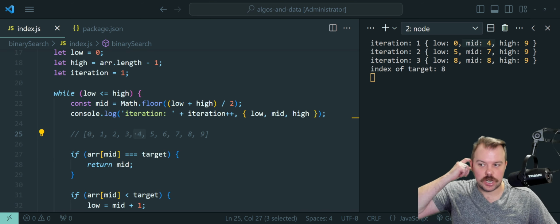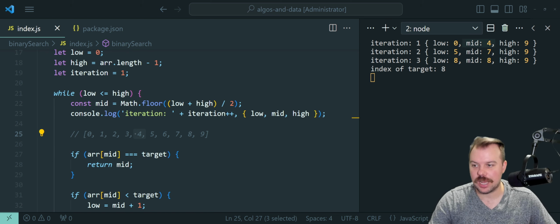Okay, so we run through our logic. Is the array at the midpoint index of 4, which is also a value of 4, equal to our target value of 8? It is not. Therefore, we skip this if statement on the first iteration because it's not going to return our index position. So we then ask ourselves, is our array value at the midpoint, which is a 4, that's the value.